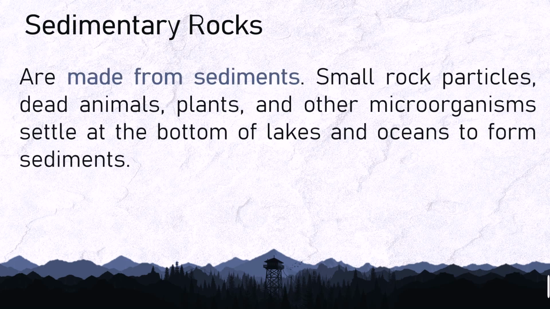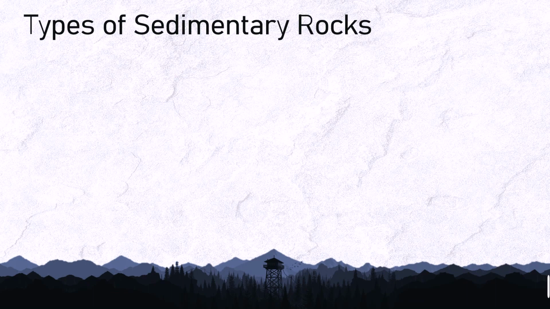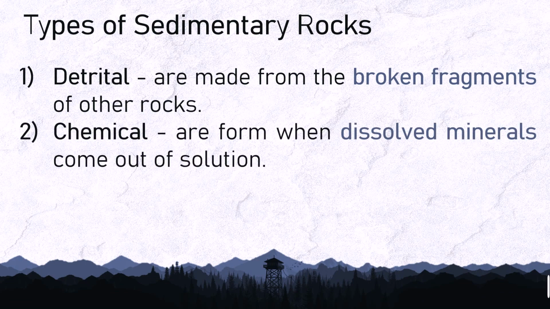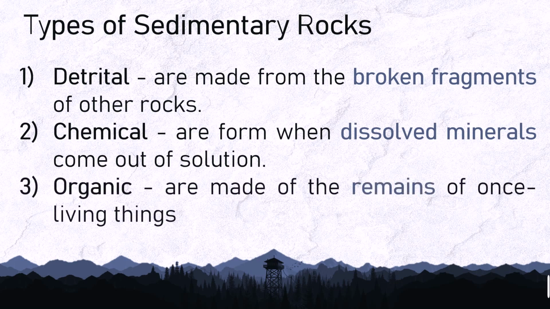Sedimentary rocks are made from sediments, small rock particles. Dead animals, plants, and other microorganisms settle at the bottom of lakes and oceans to form sediments. There are three types of sedimentary rocks. Detrital are made from the broken fragments of other rocks. Chemical are formed when dissolved minerals come out of solution. Organic are made of the remains of once living things.